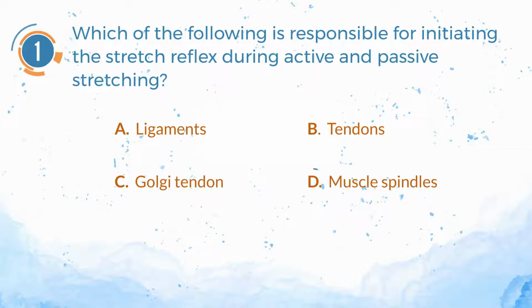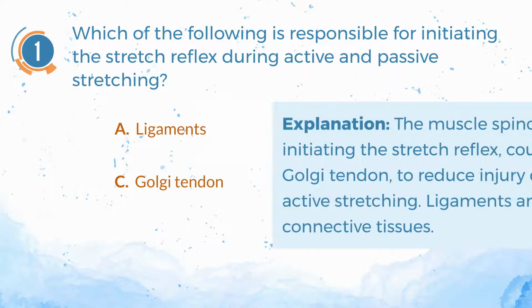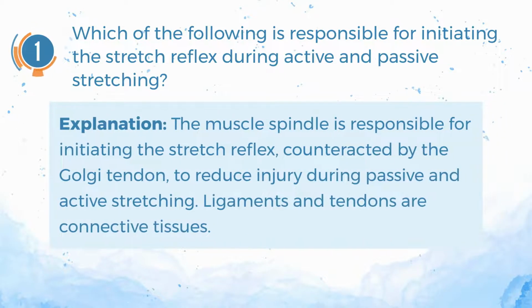The correct answer is D. Muscle spindles. Explanation. The muscle spindle is responsible for initiating the stretch reflex, counteracted by the Golgi tendon, to reduce injury during passive and active stretching. Ligaments and tendons are connective tissues.